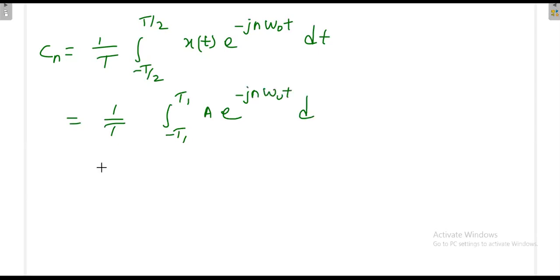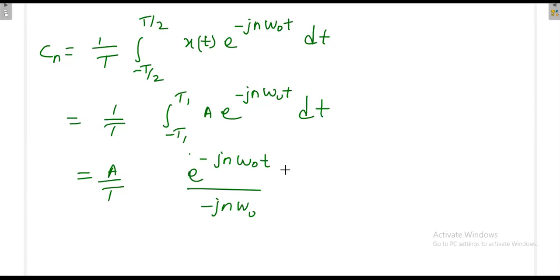This A we can take out, A by T. The integration of e power minus j n omega naught t is e power minus j n omega naught t divided by minus j n omega naught, where the limit varies from minus T1 to T1.